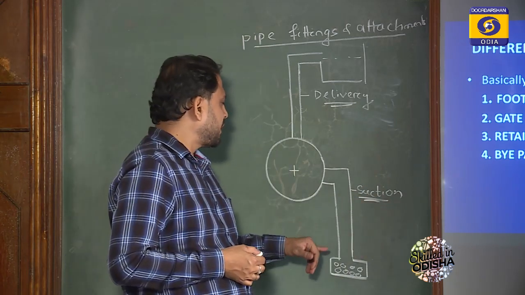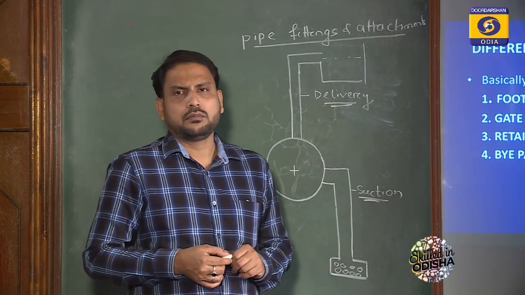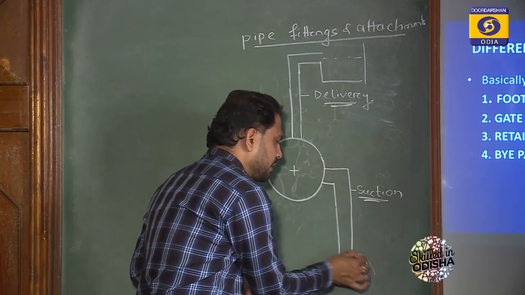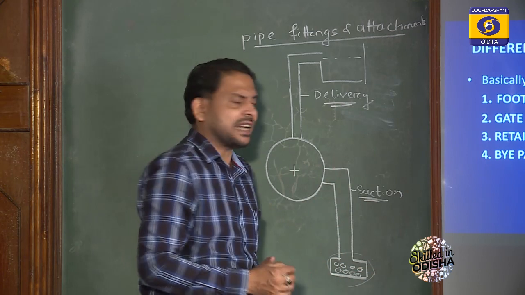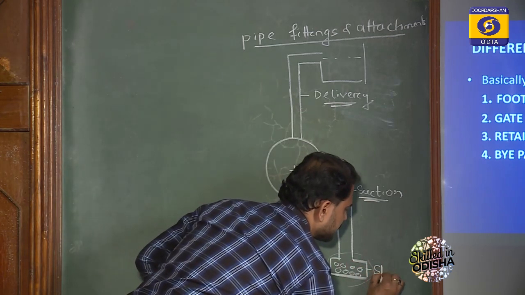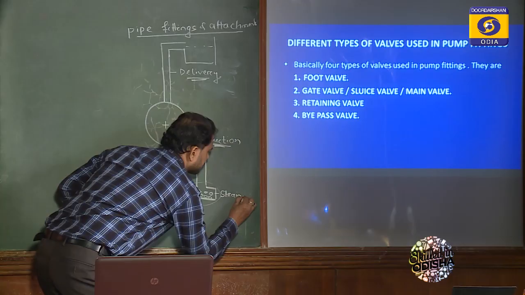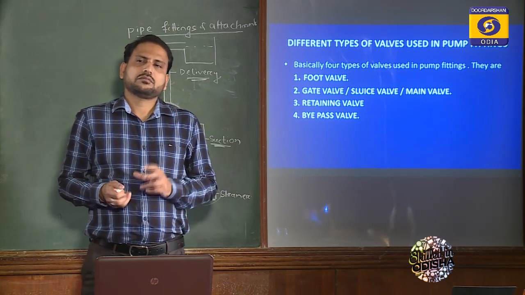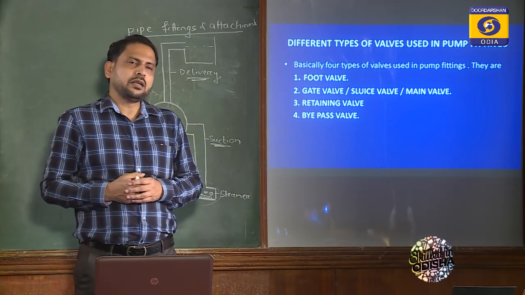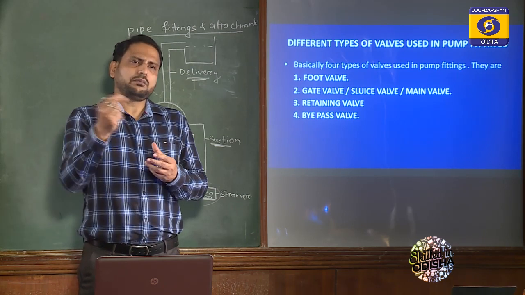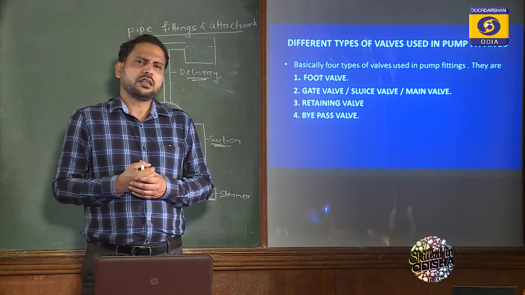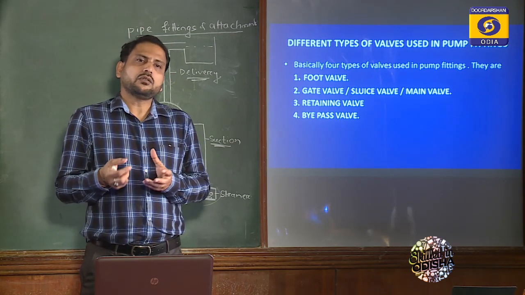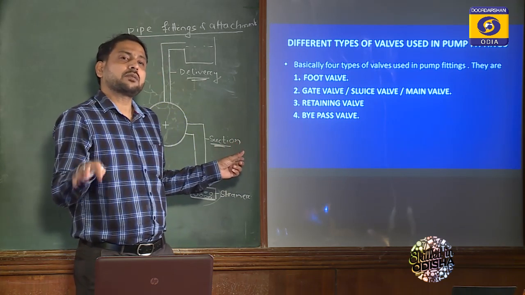So at the bottommost portion of the suction pipe, we use a certain structure which is called a strainer. A strainer is an end element of the suction pipe which has many pores on it, so that during drawing of water from a pond or from a river, it will not draw the suspended garbage material.